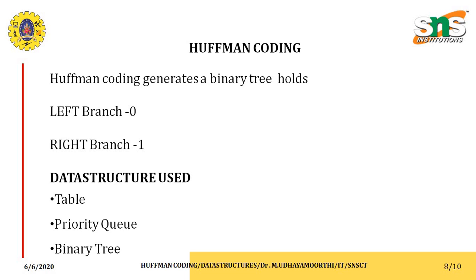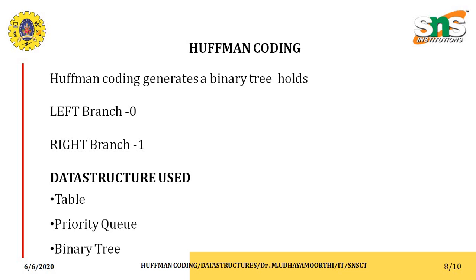Based on the encoding, we have one concept called Huffman coding. Huffman coding generates a binary tree which holds two branches. The left branch always holds the value 0, the right branch always holds the value 1. The leaves of the tree are unique. Huffman coding is based on the tree called the Huffman tree. As we already said, the left branch holds 0 and the right branch always holds 1.